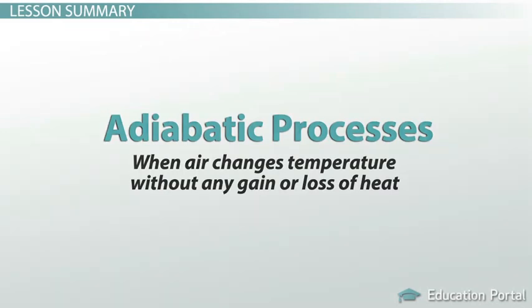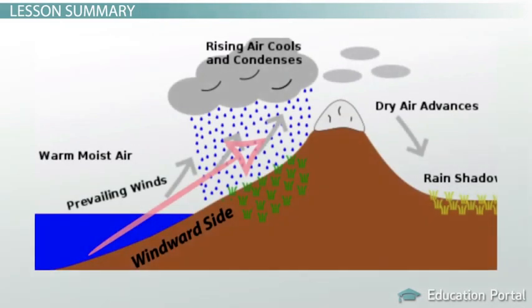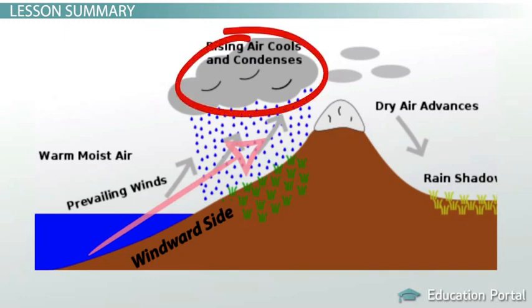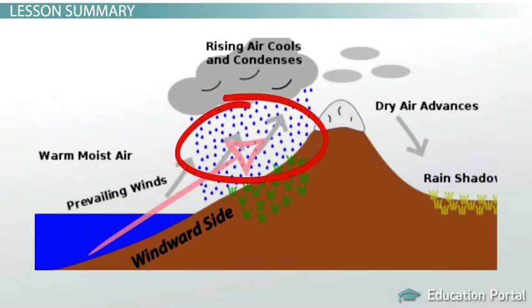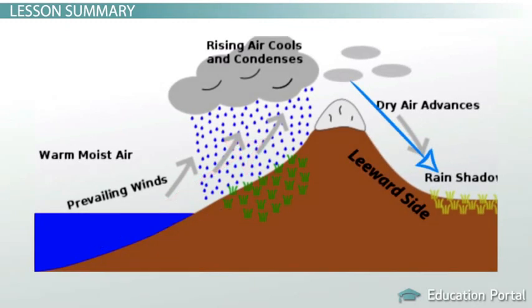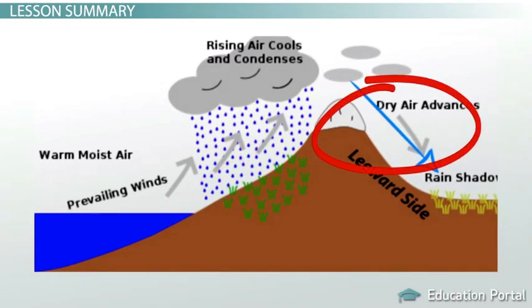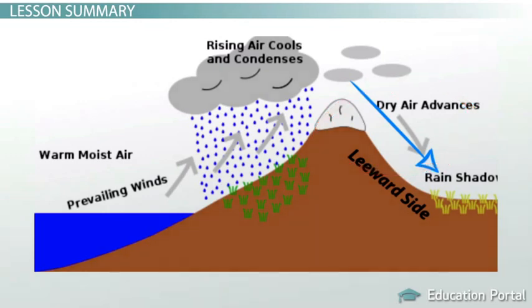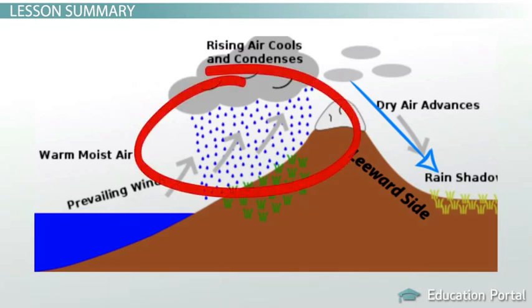As air rises up the windward side of a mountain, it expands, which means our party-going molecules have a larger space to move around in. There are fewer collisions, so the air cools. But as air cools, it can't hold as much water, so that water gets pushed out as rain on this side of the mountain. Any air that continues over the mountain to the leeward side gets compressed as it sinks back down to the ground, which means the party gets moved to a smaller room and we get more collisions, and therefore warmer air. However, most of the moisture was left on the windward side as rain, so the leeward side is dry.